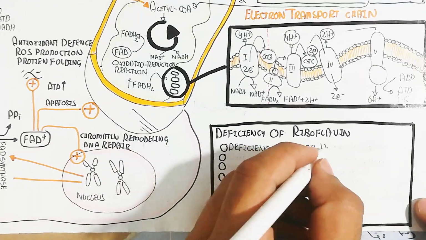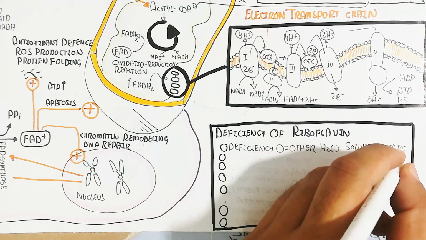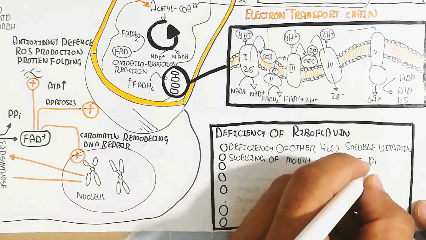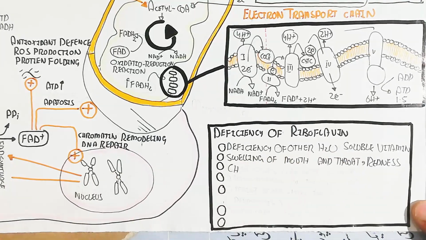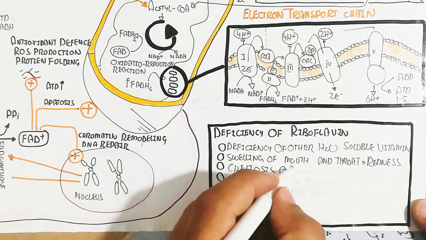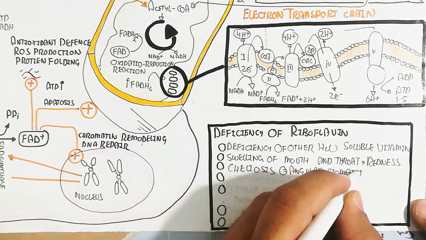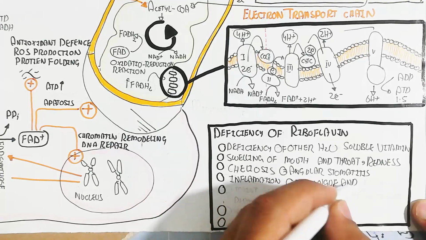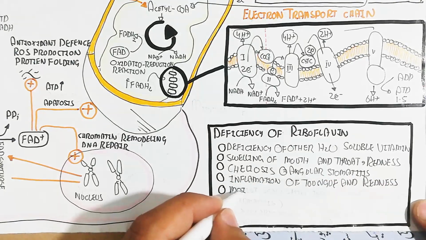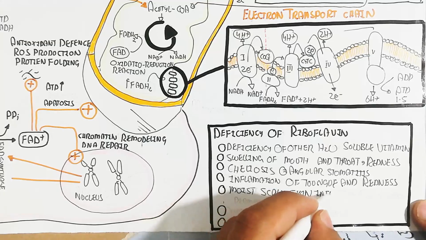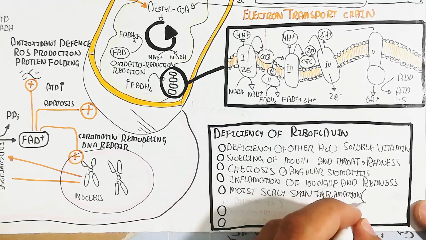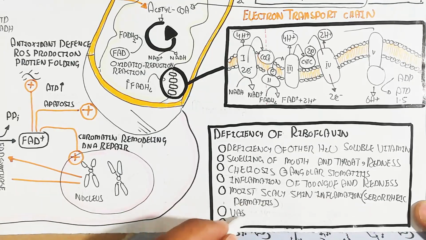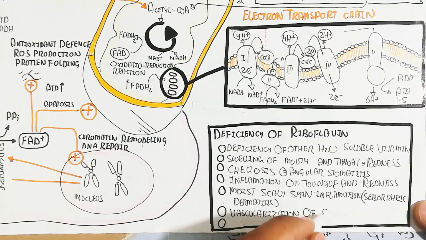Symptoms include swelling of the mouth and throat and redness, cheilosis and angular stomatitis, inflammation of the tongue and redness, moist scaly skin inflammation, and seborrheic dermatitis. Vascularization of the cornea occurs, and normocytic anemia is due to the vitamin B2 riboflavin deficiency.